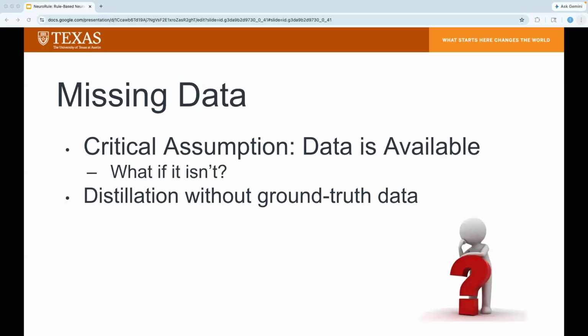So all of the experiments so far have made a critical assumption that the data used to train the target model is still available. However, this may not always be the case. In data agnostic scenarios, such as in proprietary or sensitive data experiments, the original training data may no longer be available. This brings up the question, is it possible to perform distillation of a target neural network without access to this ground truth data?